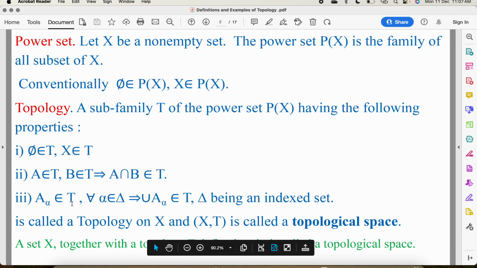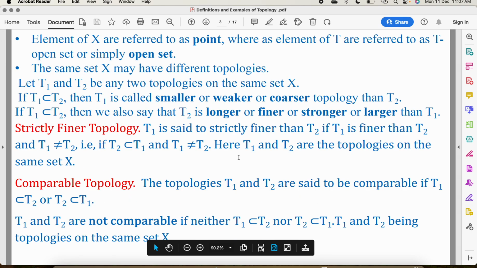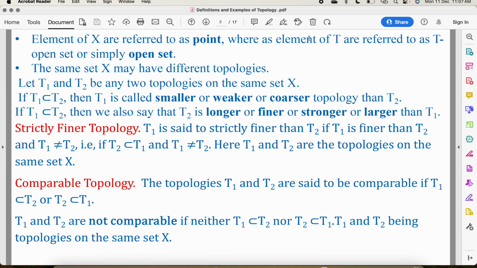If all the three properties are satisfied, then T is called the topology on X and (X, T) is called the topological space. The elements of X are referred to as points, whereas elements of T are referred to as T-open sets or simply open sets. We call elements of topology open sets. The set X may have different topologies.